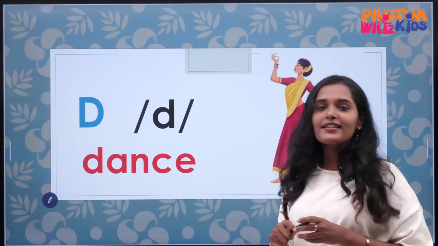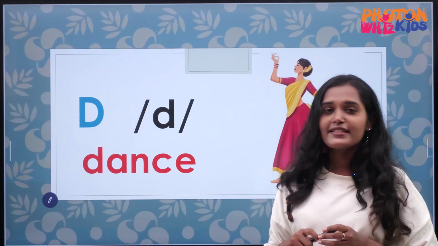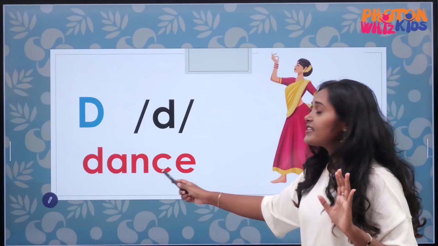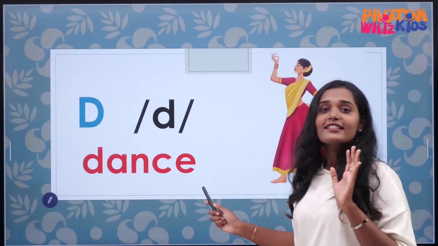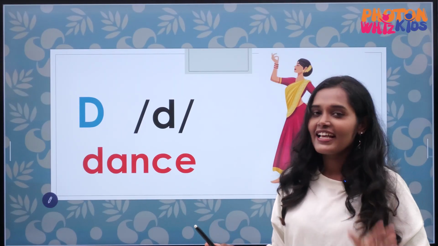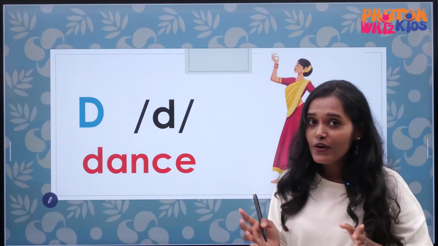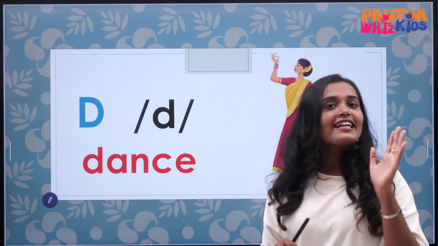The next alphabet is D. The sound of D is D. Dance. Dog. Donkey. So, the sound of D is D.